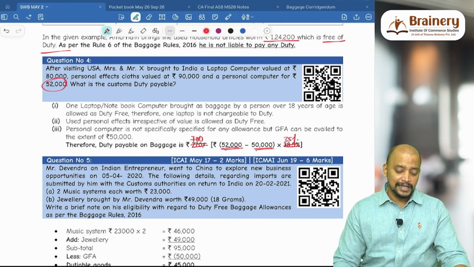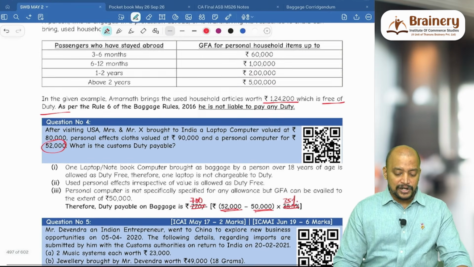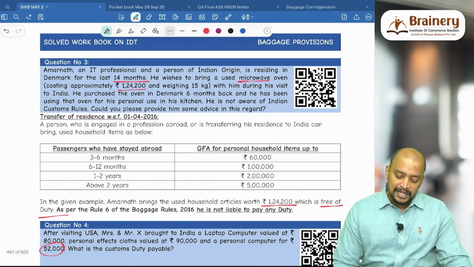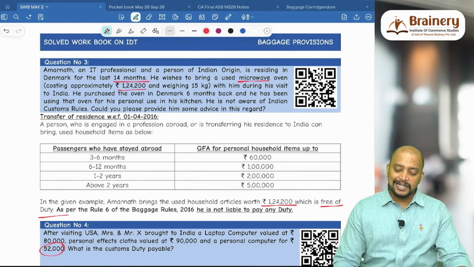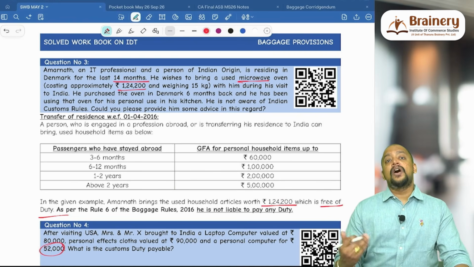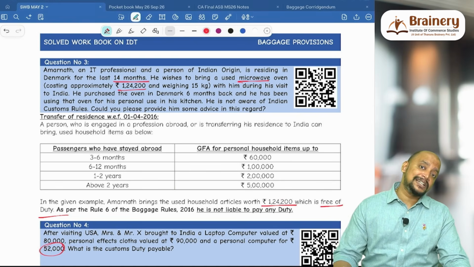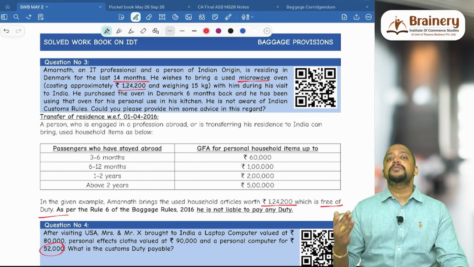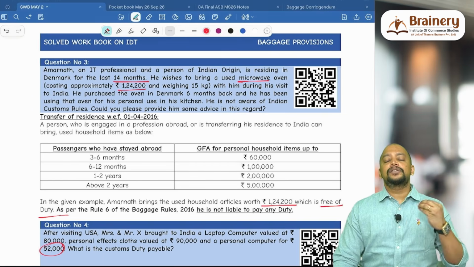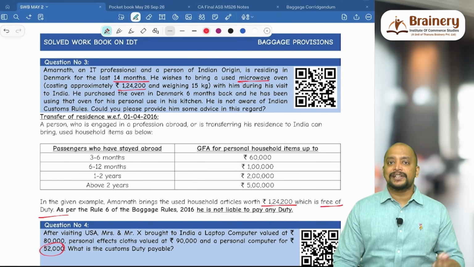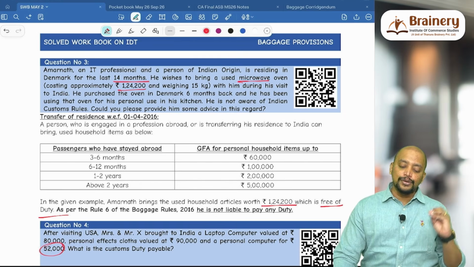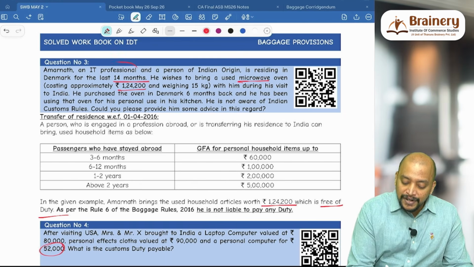Okay. Next. In question number 3, it is not clear that it is a residential change. Whenever they are transferring their residence, or any person who is visiting India after a minimum stay of that period, they are allowed to bring household articles. Means not only a person who is transferring their residence, even professionals who are returning to India, this rule 6 will be applicable. So they use the word professional.